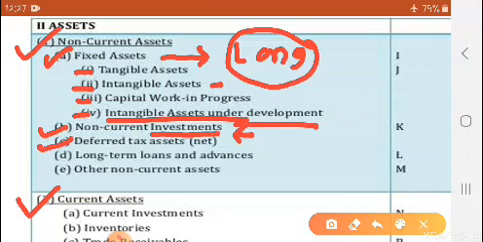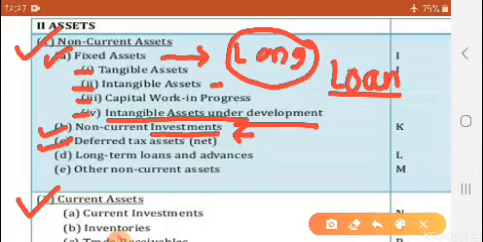Then deferred tax assets. Now see, tax is a liability also, or tax is an asset also. It is just like the terms of to and from, like loan given and loan taken. Loan taken is a liability and loan given is an asset, same like deferred tax assets are also there.